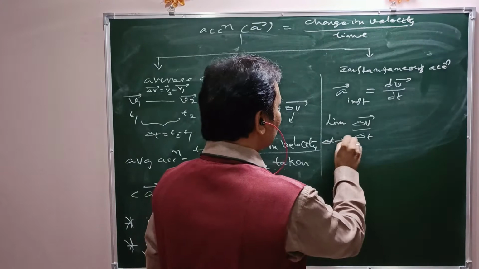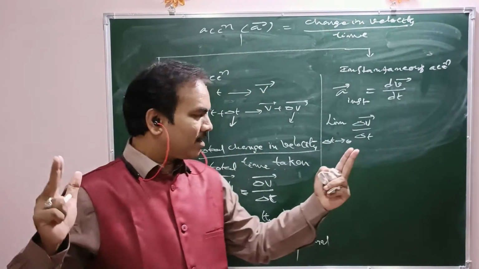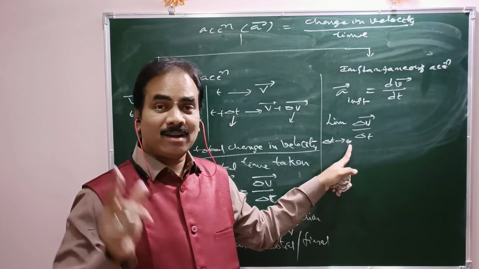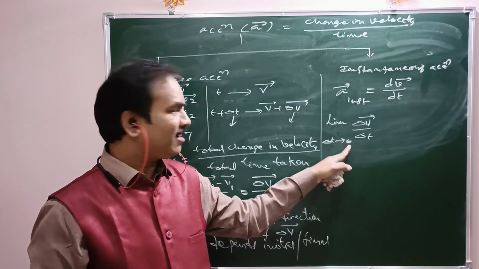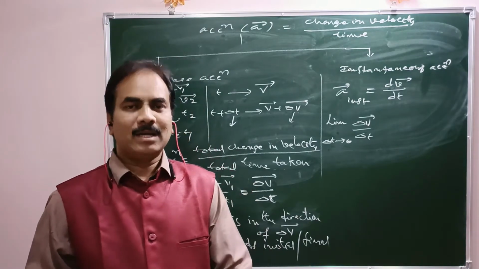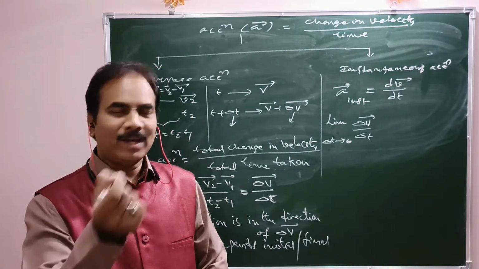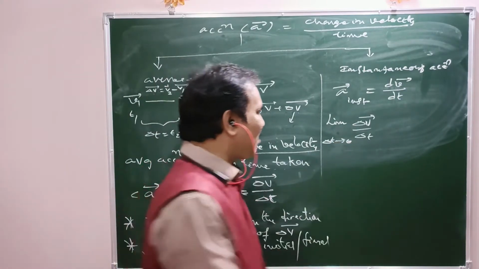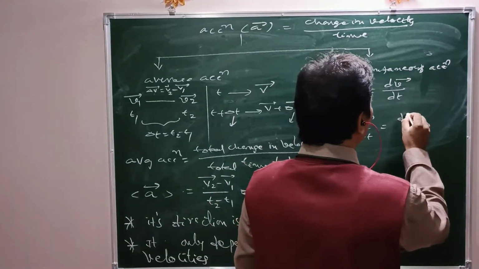Delta t tends to 0. If you reduce the large time interval, that is delta t approaches 0, but not equal to 0, it means we are minimizing the time interval to have one instant. So with this limitation, delta v bar by delta t becomes dv bar by dt.